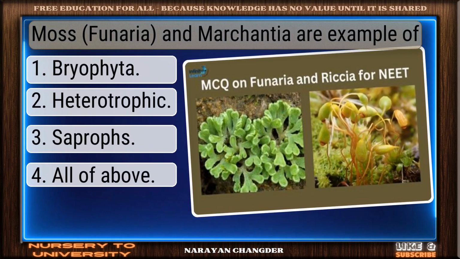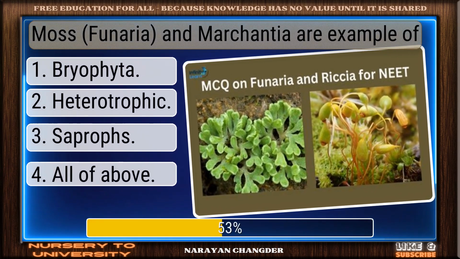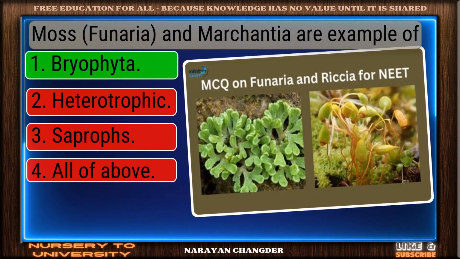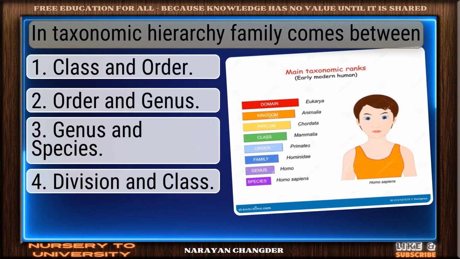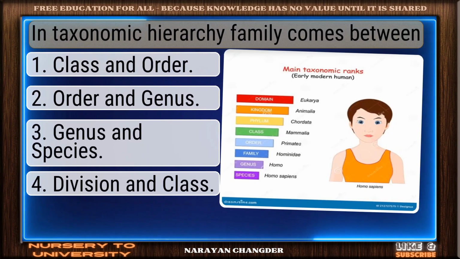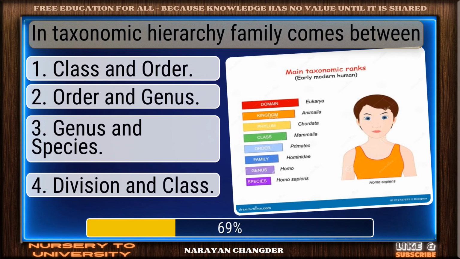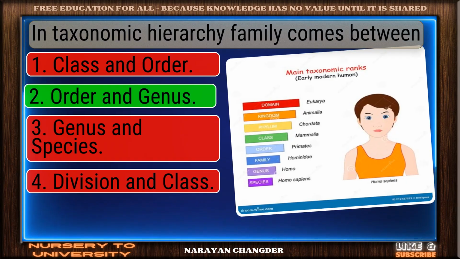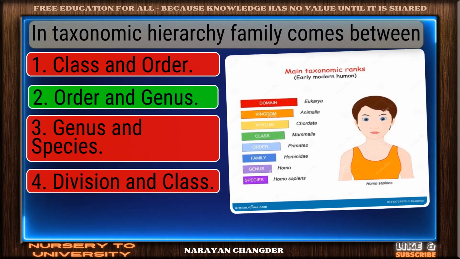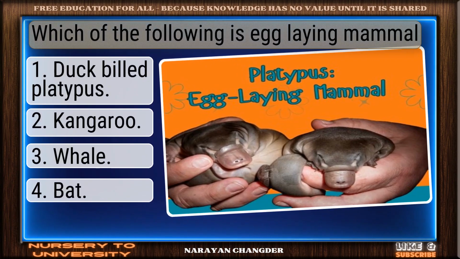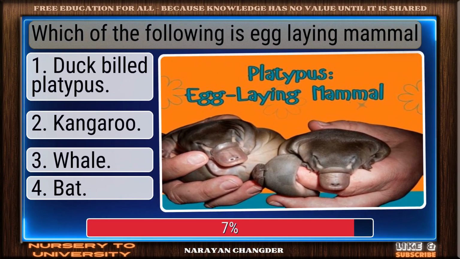Question number 190. Moss and Marchantia are examples of? Good thinking. Bryophyta is the right answer. Question number 191. In taxonomic hierarchy, family comes between. Sharp thinking. Order and genus is the right choice. Question number 192. Which of the following is an egg-laying mammal?